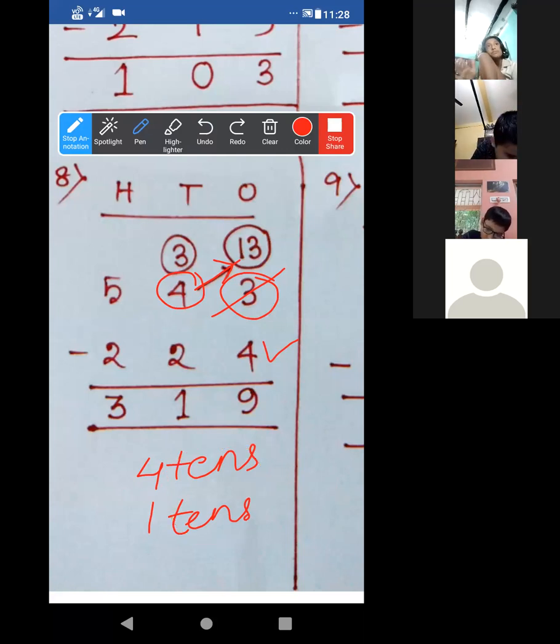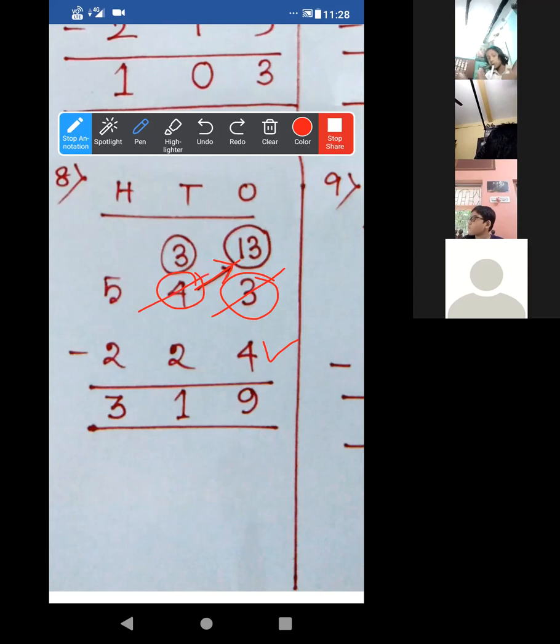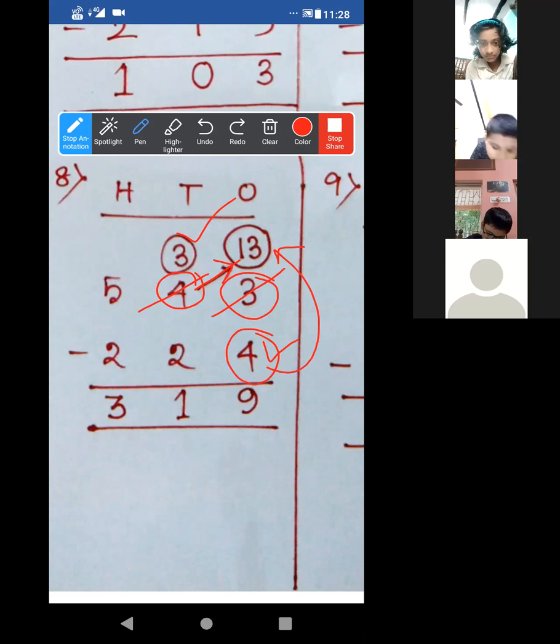Achha. So as we borrowed 1 from this 4, so this 4 will be becoming what? 3 definitely. So it will be becoming 3. Look, we have written 3 over there. Okay, now normal subtraction, one by one. First ones place. Look, after 4, start to count. 5, 6, 7, 8, 9, 10, 11, 12, 13.